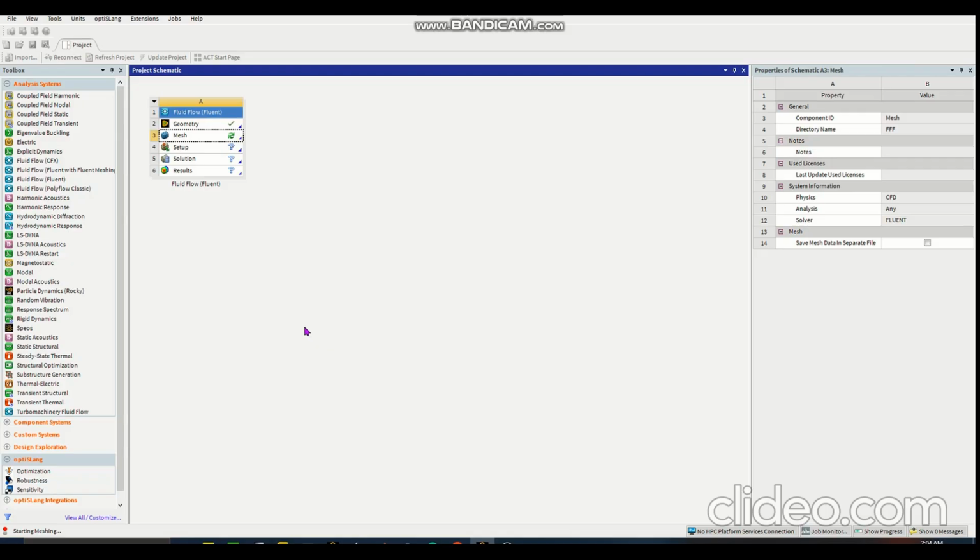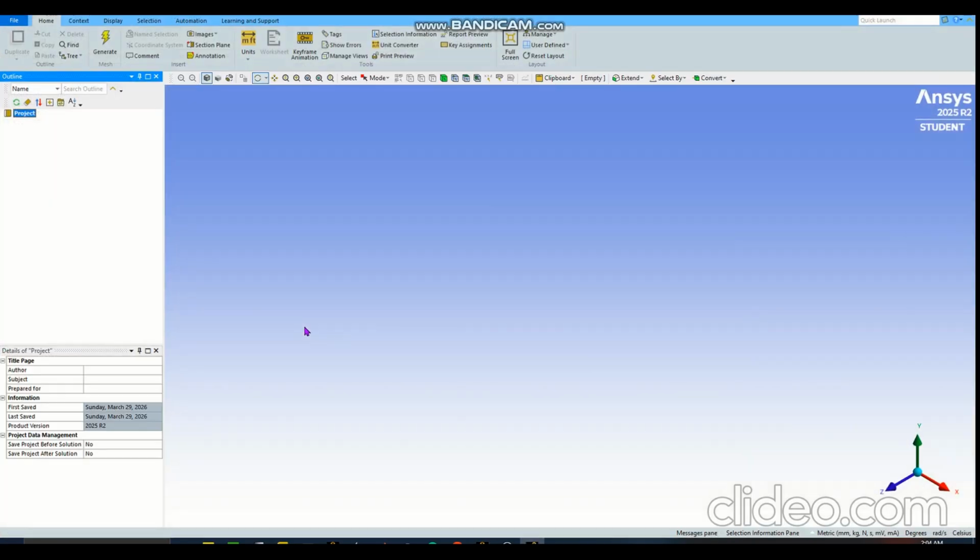Meshing will take little time compared to the Design Modeler parts. You will see that in a minute. Give the software some time to open it.